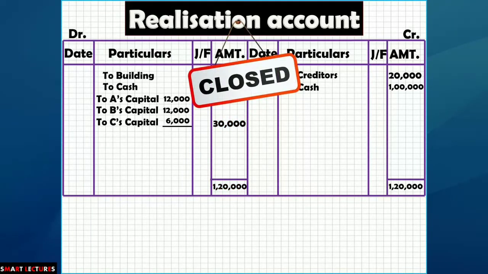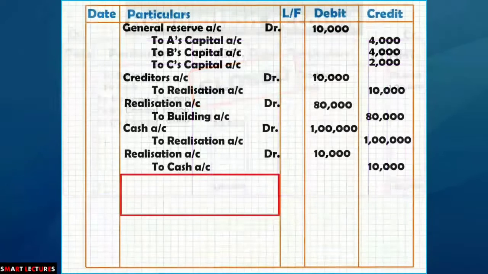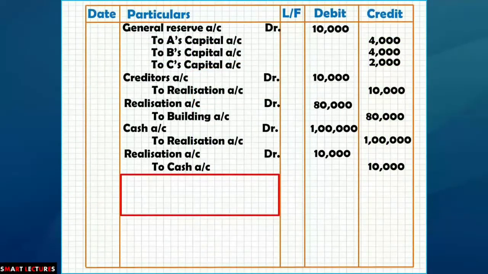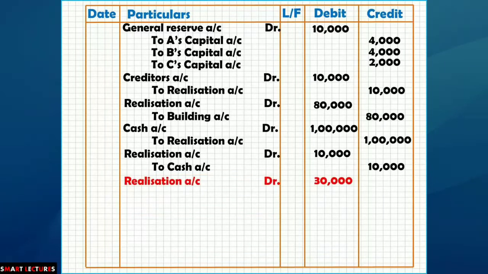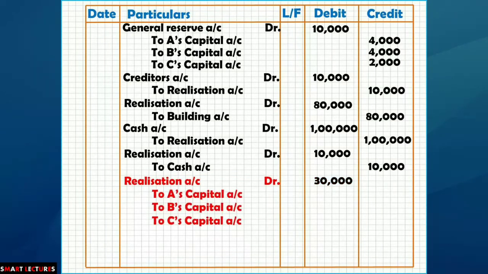So we have got one new journal entry, that is realization to ABC. Come to the journal entries, and we had already left the space for one journal entry for profit and loss on realization account. So the journal entry will be realization account debit 30,000 to A's capital, to B's capital, to C's capital, 12,000, 12,000 and 6,000.